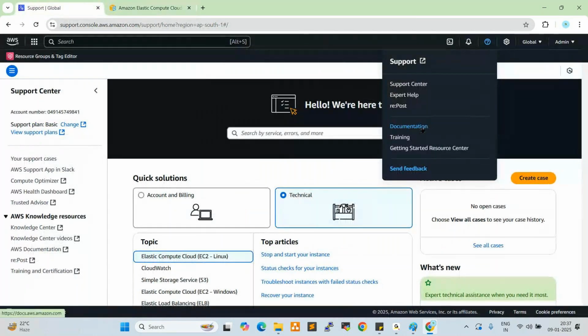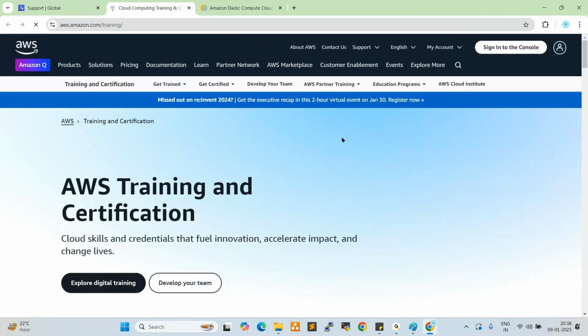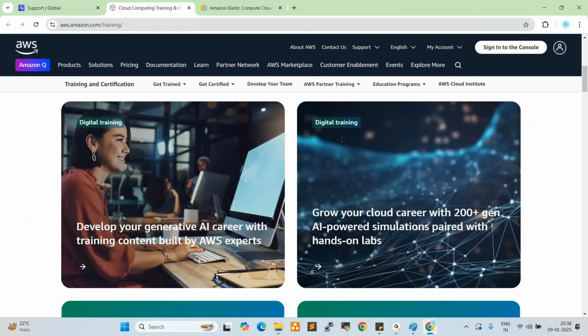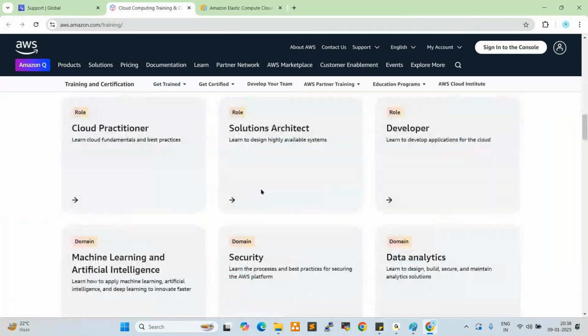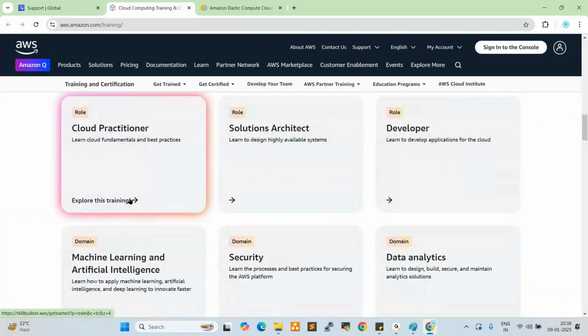Next one, training. What is training? Sometimes when AWS launches any new services, they provide you training, WebEx training. Click on training. Whatever free trainings they are providing, you can enroll and attend. Currently there are no free trainings.